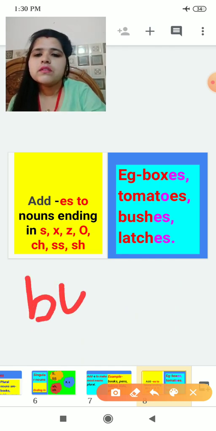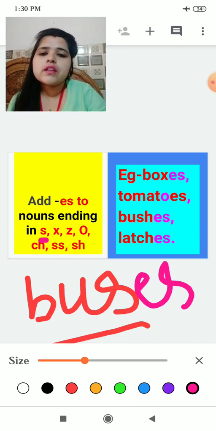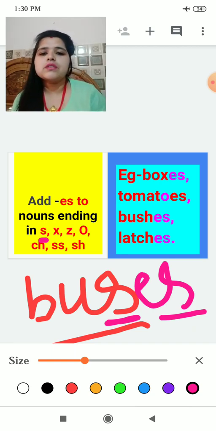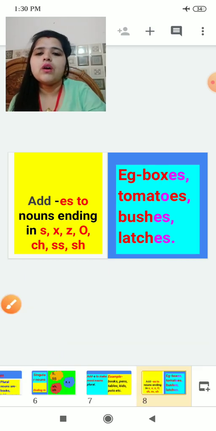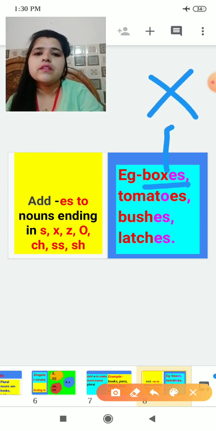Bus. Bus will become buses because it ends with s. This is the ending letter s, and behind this we will put es. The bus will become buses. Okay, now box will become boxes because it ends with x.